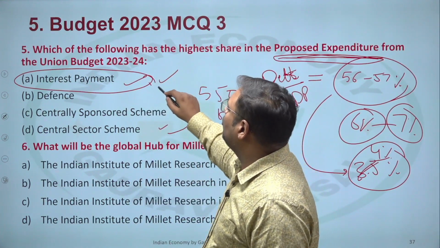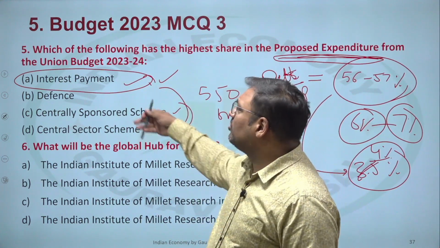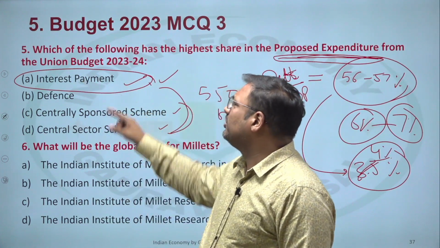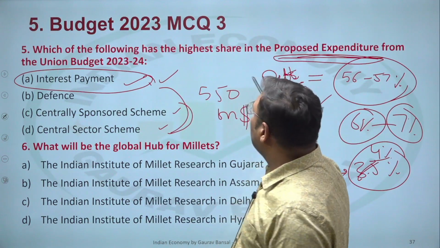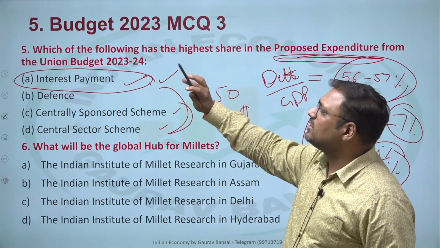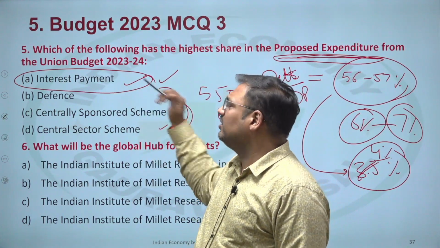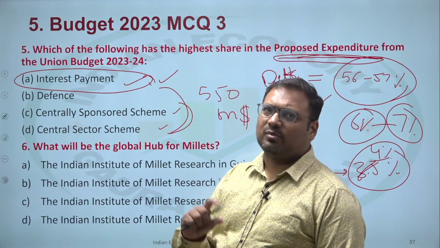So interest payment is almost equal to the other three put together. That much is the difference, and there is no other expenditure which comes close to the interest payment. This is irrespective of this year's budget. For a very, very long time it has been the highest expenditure for the government, and it is likely to remain there for some considerable period.